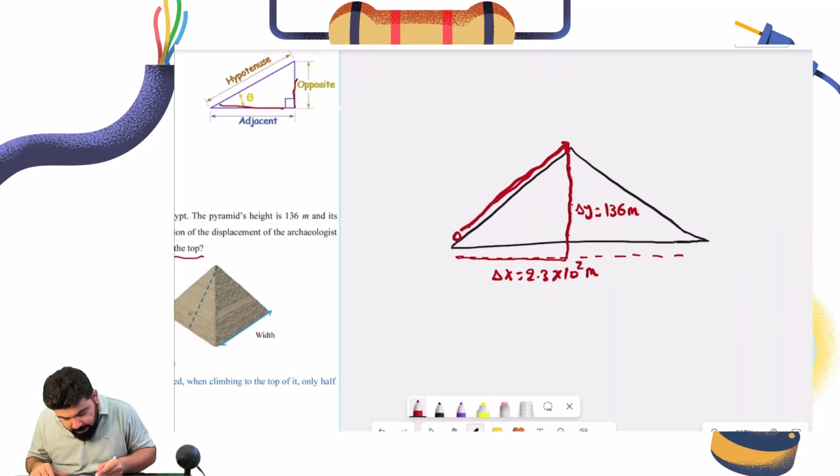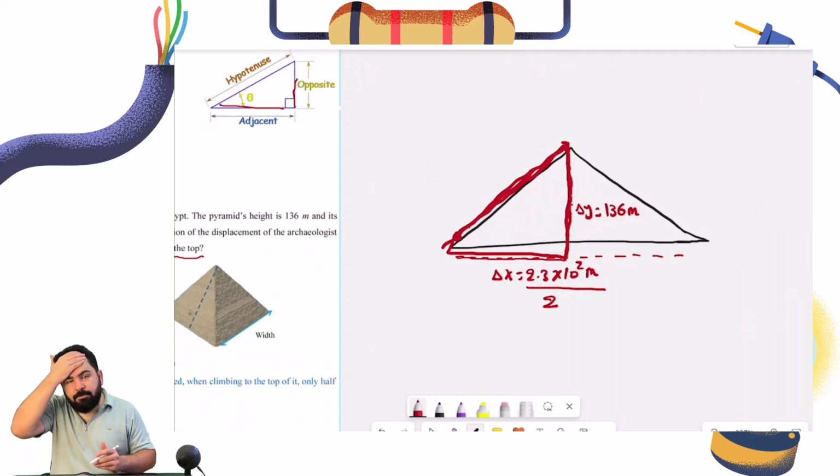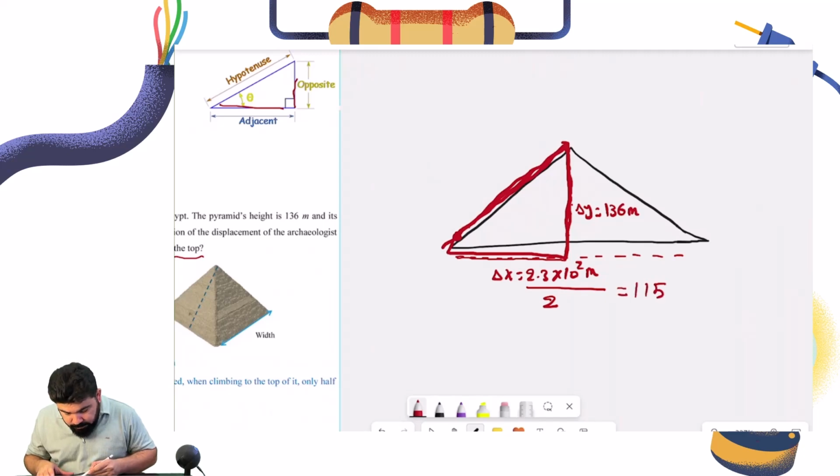So we're going to say this one divided by 2. Why? Because she's not traveling all of it, only from the bottom to the top. So this is going to be 115 meters. So delta x is equal to 115 meters.